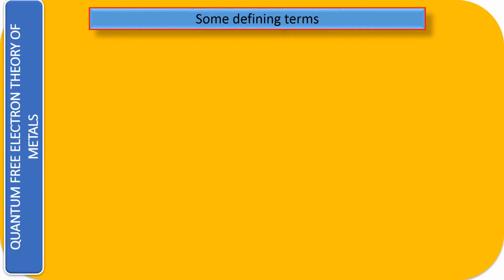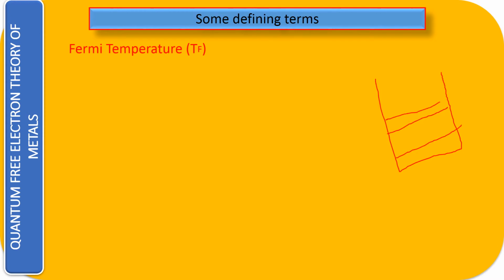Firstly, I'm going to start with some of the defining terms. Let's see one by one. First of all, we have the Fermi temperature. We are already aware that the free electrons are not randomly distributed; rather they are quantized, and you have different energy states.